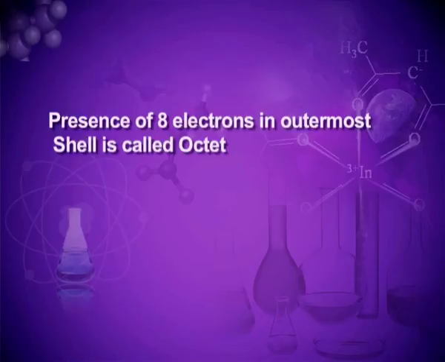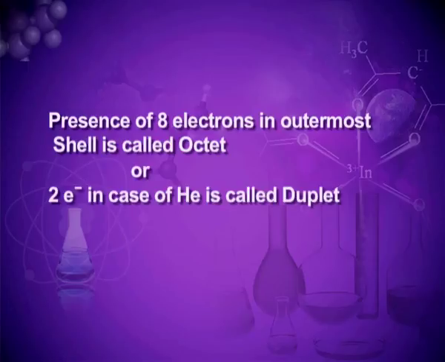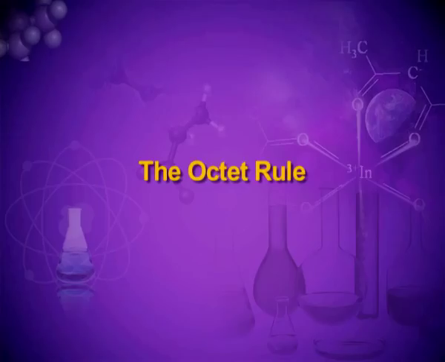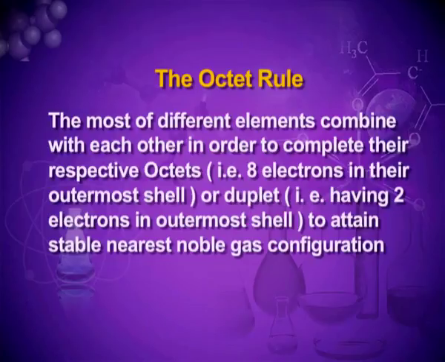The presence of 8 electrons in the outermost shell is called an octet, or 2 electrons in the case of helium is called a duplet. The duplet is completed by 3 elements: hydrogen, lithium and beryllium. The octet rule: the atoms of different elements combine with each other in order to complete their respective octet, that is 8 electrons in their outermost shell, or duplet, that is 2 electrons in the outermost shell, to attain the stable nearest noble gas configuration.